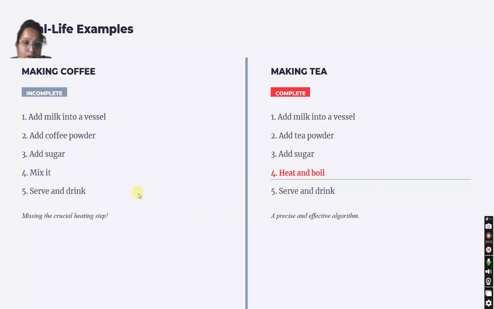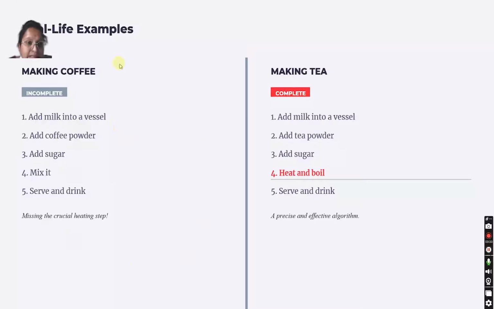So both the algorithms are different. In the first algorithm, there is a missing crucial heating step, and in the second, we have made a precise and effective algorithm. Here, add milk into a vessel, the first step is crucial, but the vessel is not precisely defined, because to make a coffee I have to use a kettle.